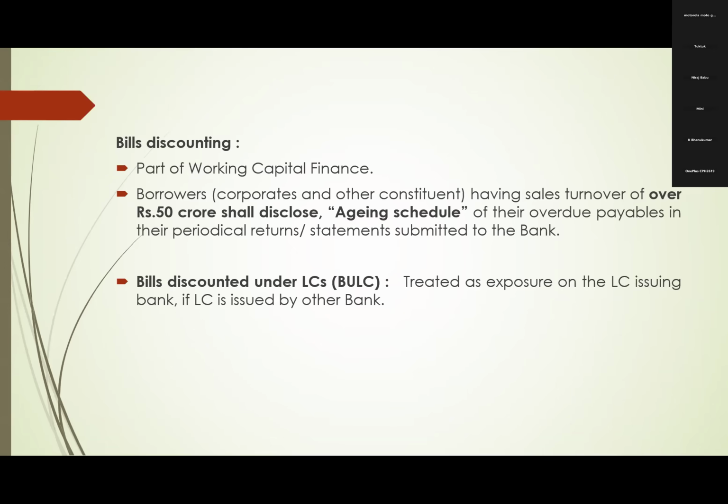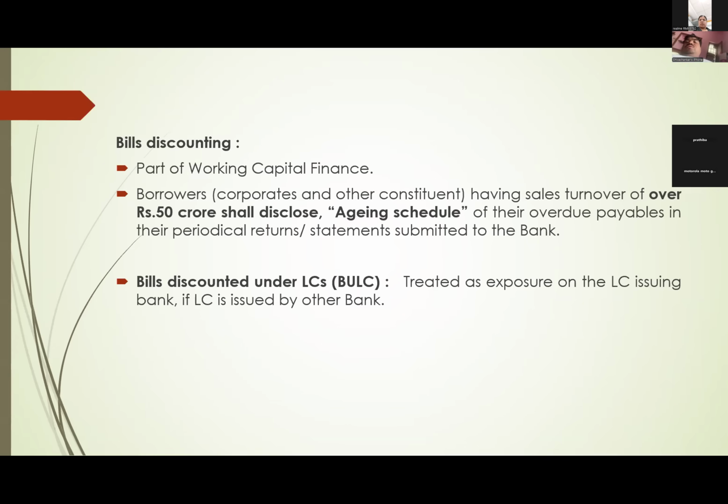Regarding bills discounting, generally it is part of our working capital assessment. While assessing working capital, we have to include the bill discount facility also, OD, CC and also bill discounting. Both put together we will assess and fix the limits.